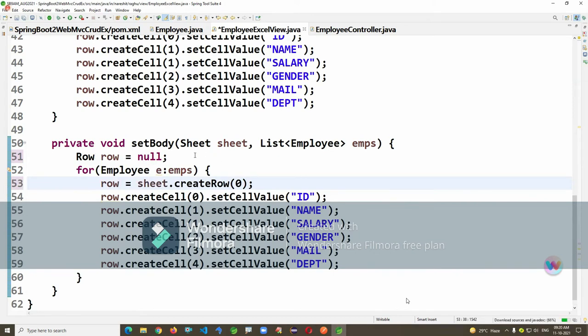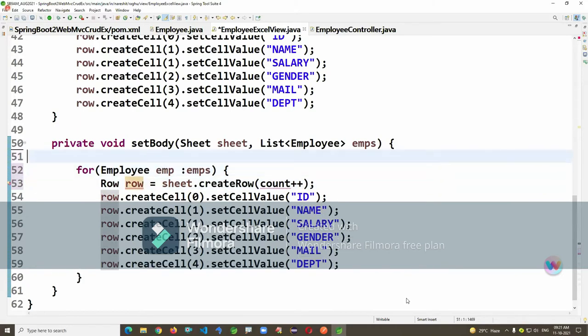Create the row here by taking this object, and you take one counter starting with one, post increment, next will become 2, like that.